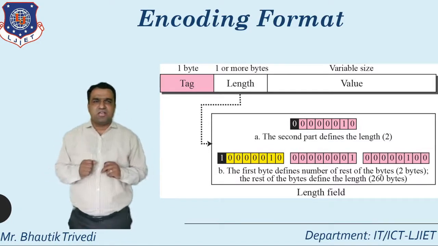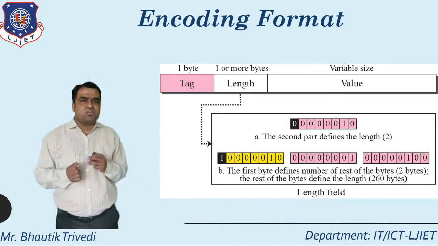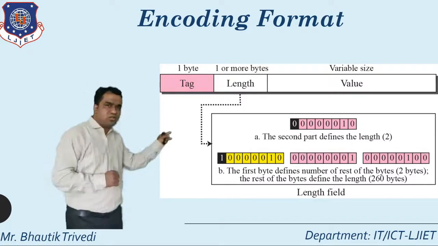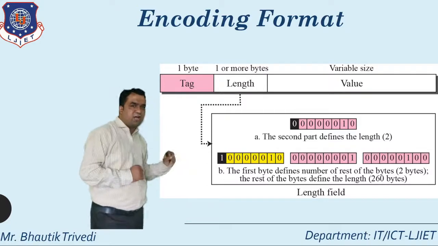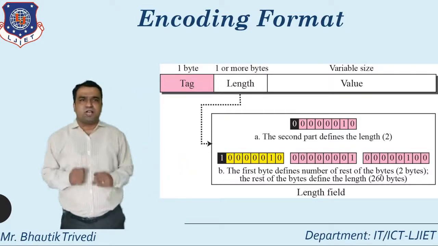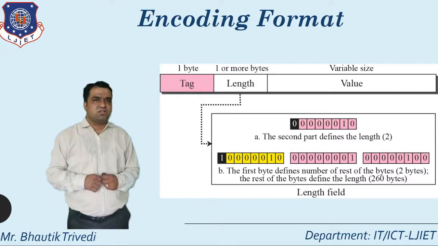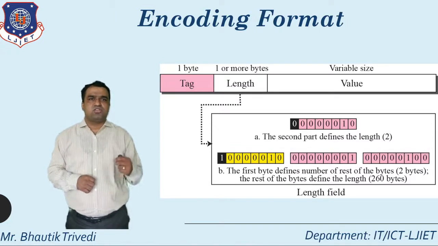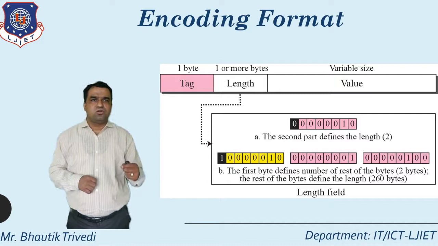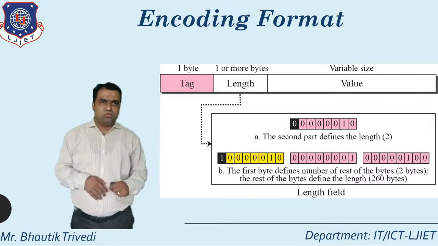Here you see the length is divided into 2 diagrams. In the first diagram you see 0, 0, 0, 0, 0, 1, 0.